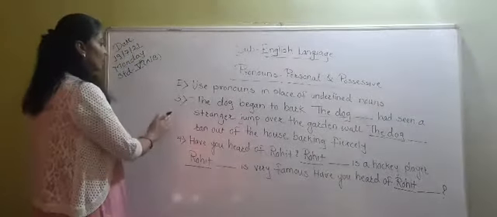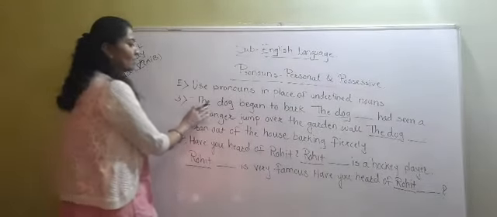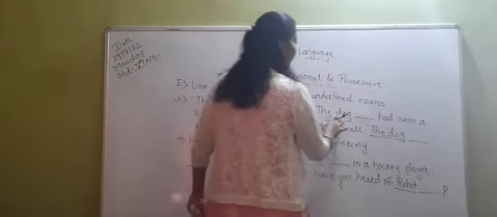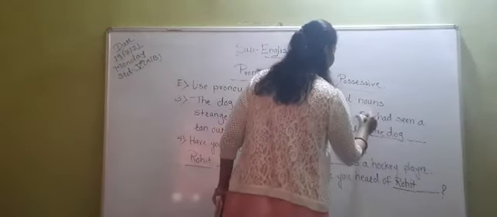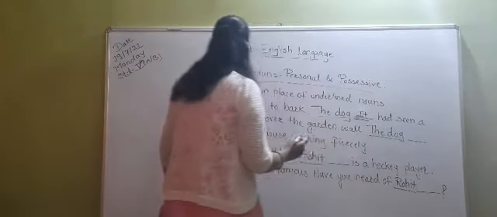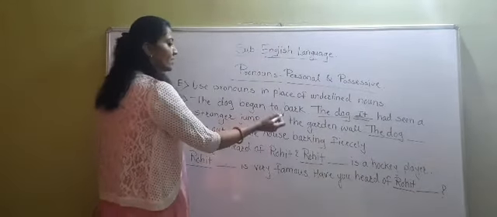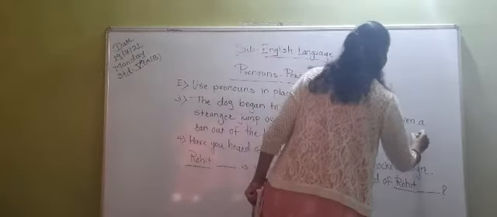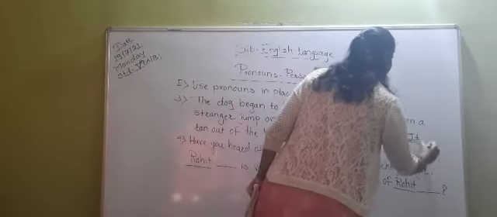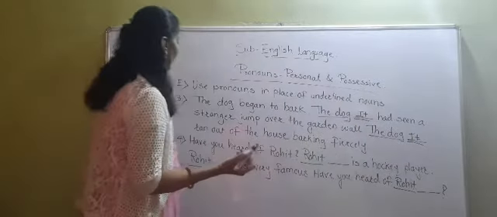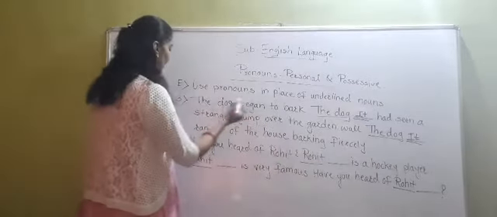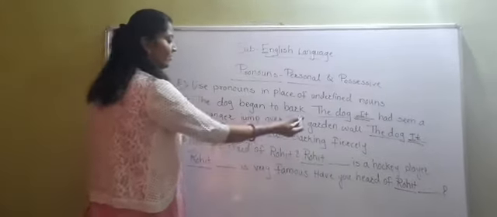Now students see sentence number 3. The dog began to bark. Full stop. The dog. For the dog we have to use here it. It had seen a stranger jump over the garden wall. The dog. Again for dog we will use here it. Because for animals and non-living things we are using it. The dog, we will use it, ran out of the house barking fiercely.